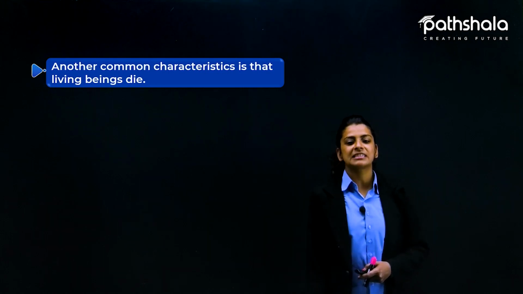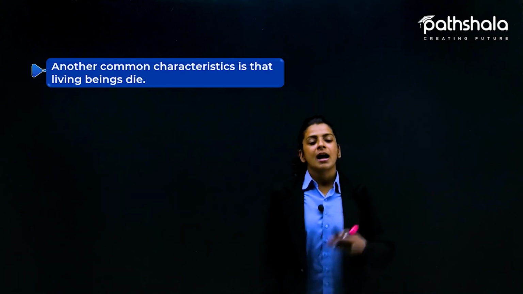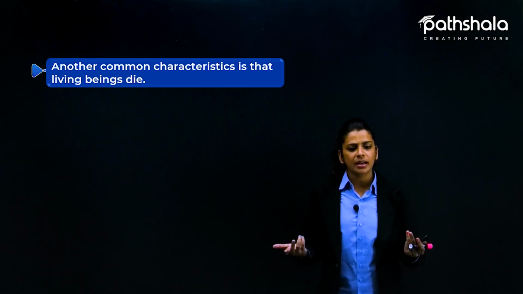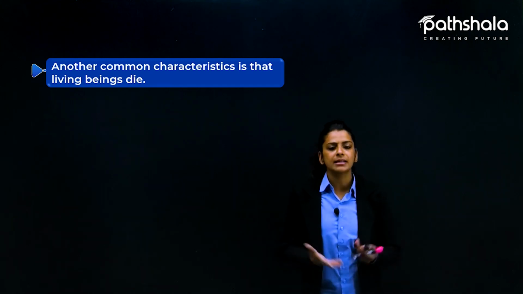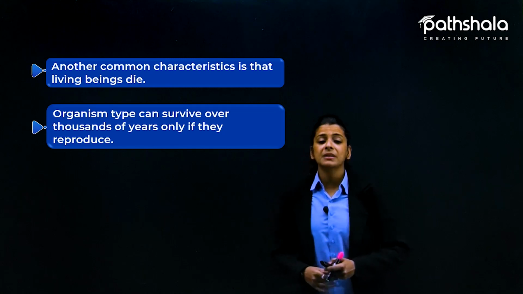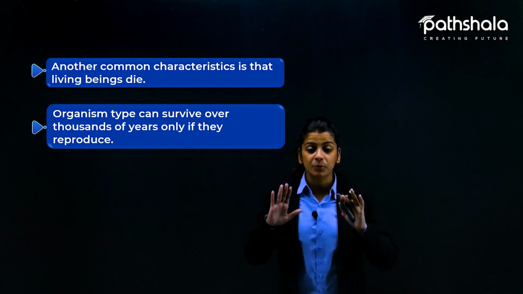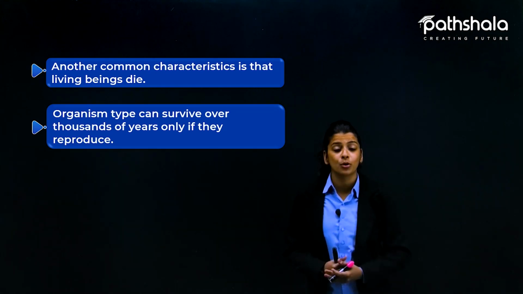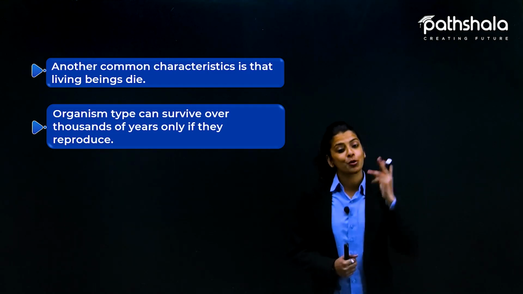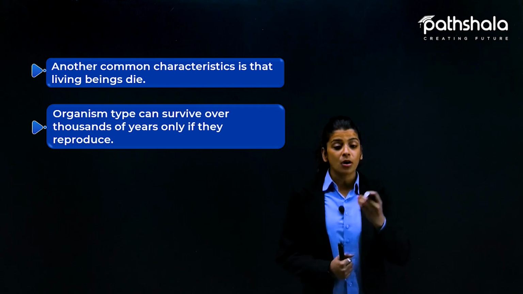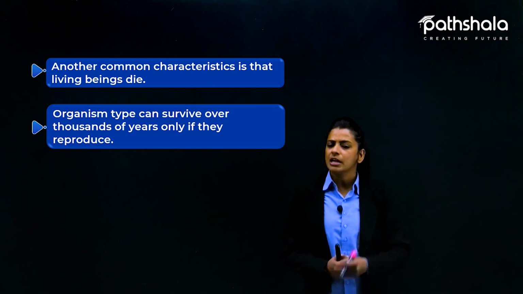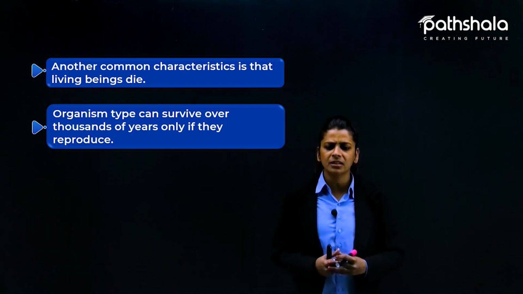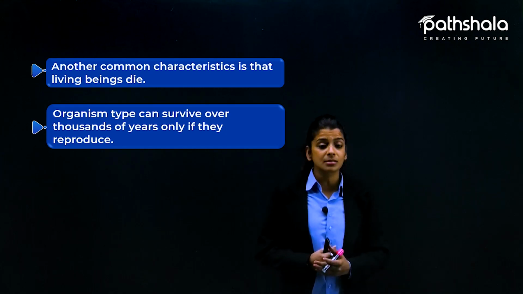Now, another common characteristic is that living beings die. So, if anything is living, that thing also dies. हमने देखा है कि कोई चीज जिंदा है तो after a period of time, it dies naturally. So, organisms can survive over thousands of years only if they reproduce. यहाँ पे हम बात कर रहे हैं reproduction की, that how much it is important for an organism to survive for over thousands of years. 1000 साल तक कोई organism survive कर सकता है just by reproducing. So why reproduction? What exactly is reproduction providing that organism? ऐसी क्या चीज provide कर रहा है जिसकी वजह से organism इतने सालों तक जिंदा रह सकता है?